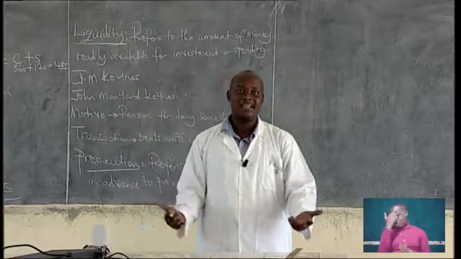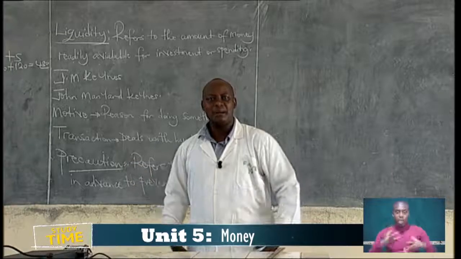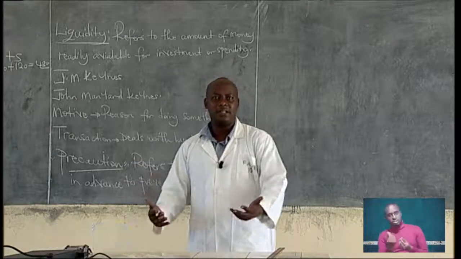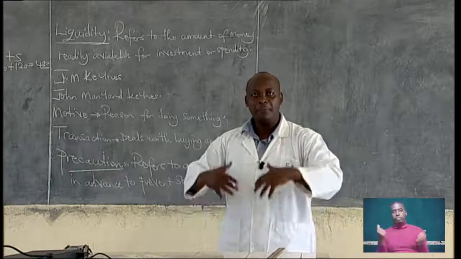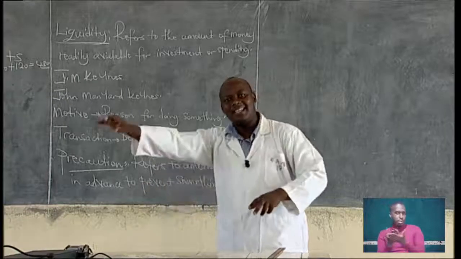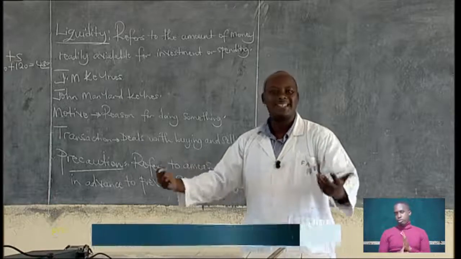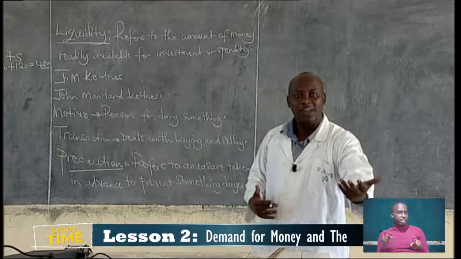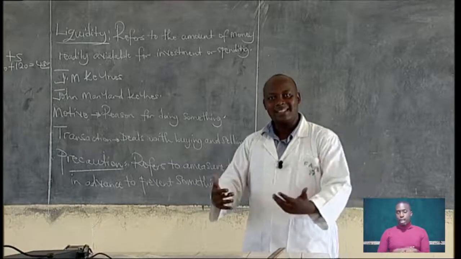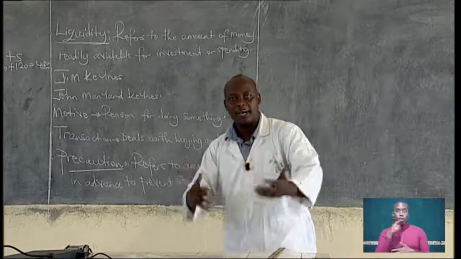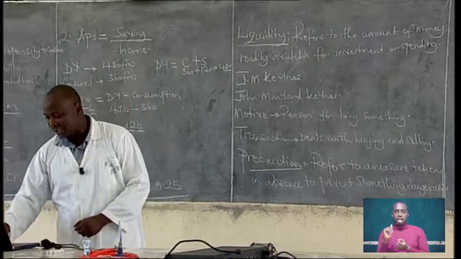That is why, in most cases, people who own cars should have some money in their pockets when they are traveling, so that if the car breaks down, they are able to solve the problem. Why people demand money, other than investing it in assets, is for the precautionary motive, to cater for unforeseen circumstances like falling sick or car breakdown, so that you're able to solve that problem. That's why people hold money in cash other than investing it in assets.